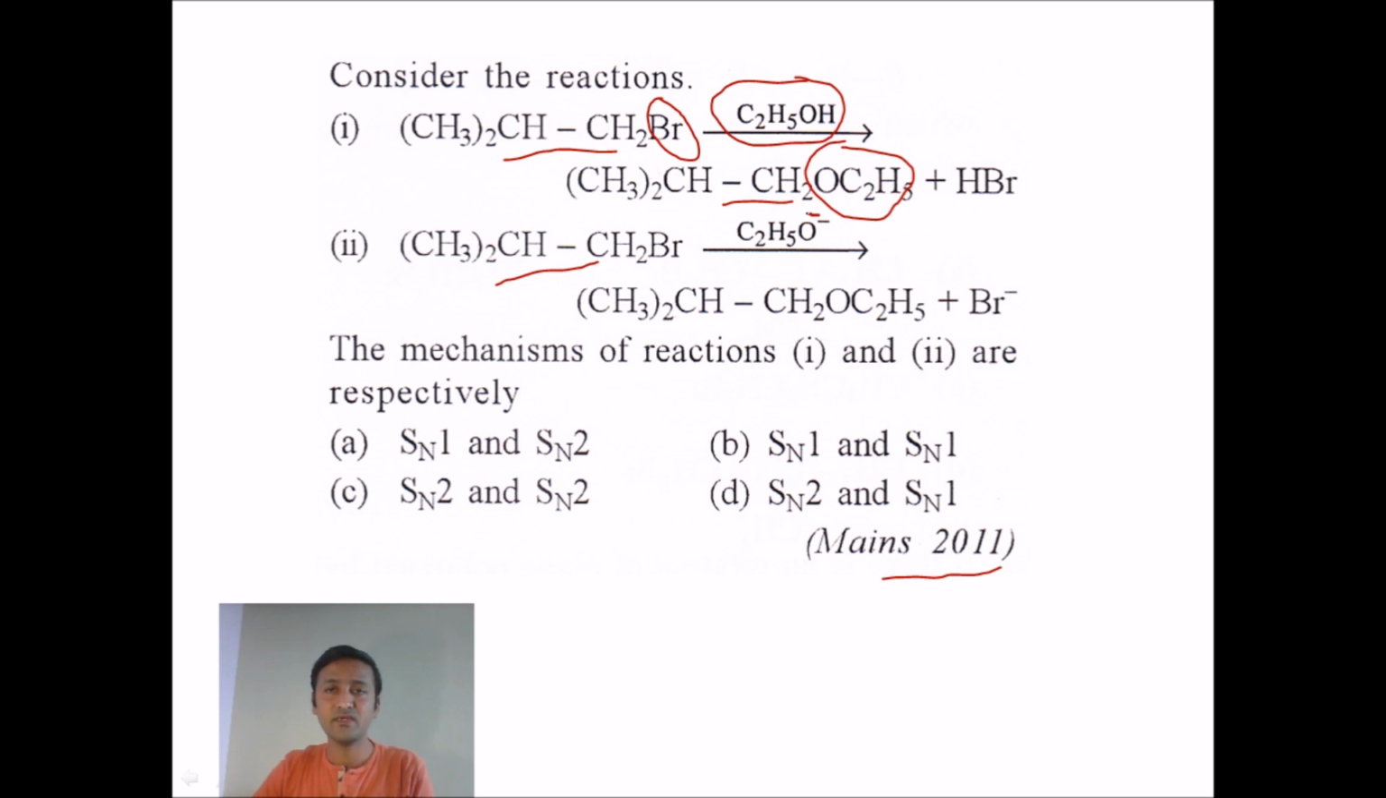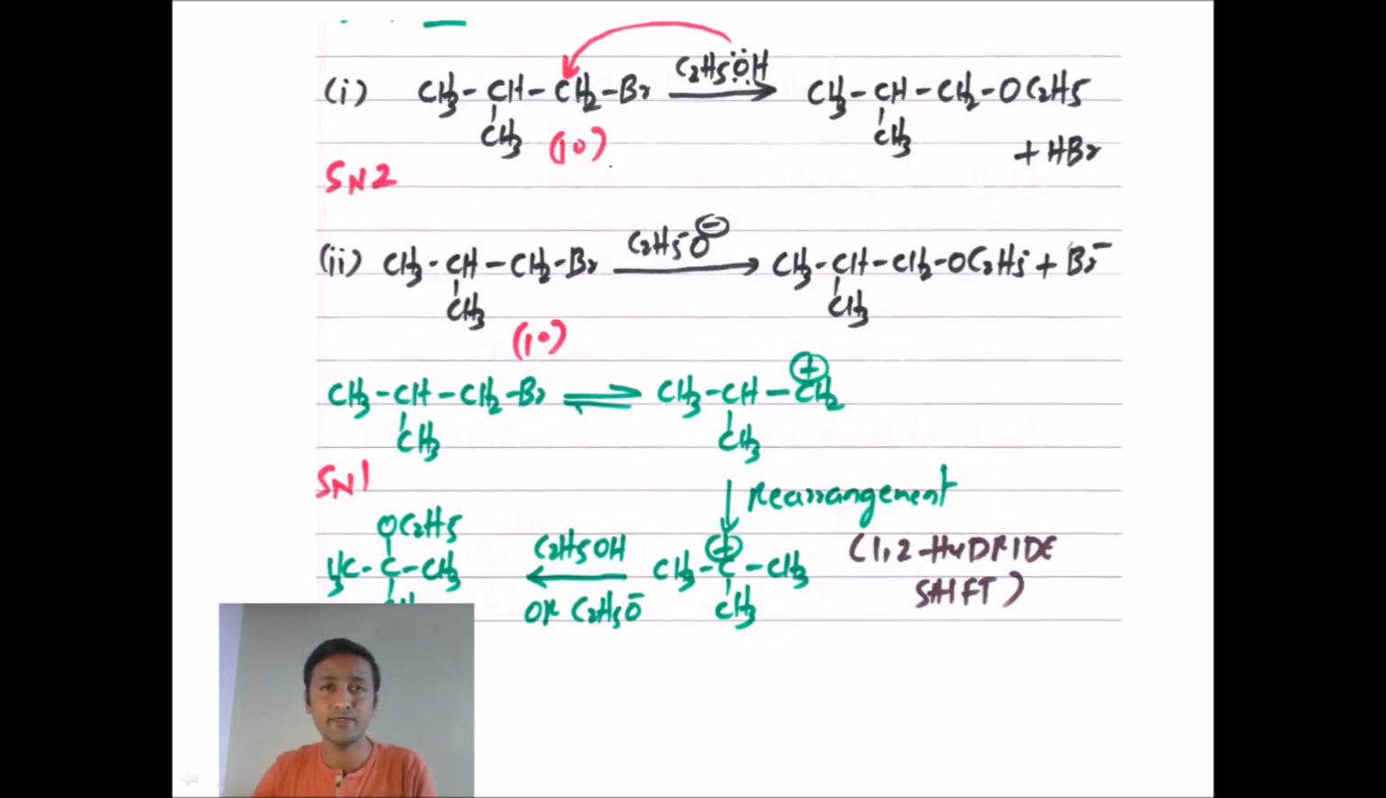The second reaction given here has the same substrate molecule, a primary alkyl halide. Upon reaction with, now they have taken ethoxide ion, it forms the same ether structure that you got in the first step. Okay, this is again a substitution reaction. The question is, the mechanisms of reactions 1 and 2 are respectively, right? So they undergo which type of mechanism? That's the question now.